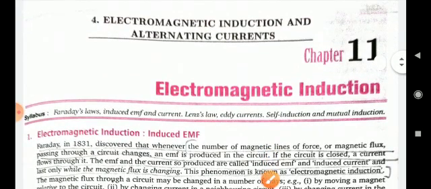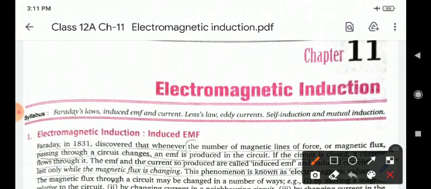Children, first I will study electromagnetic induction, induced EMF. Children, what is electromagnetic induction? The phenomenon of production of induced EMF and hence induced current due to a change of magnetic flux linked with the closed circuit is called electromagnetic induction.